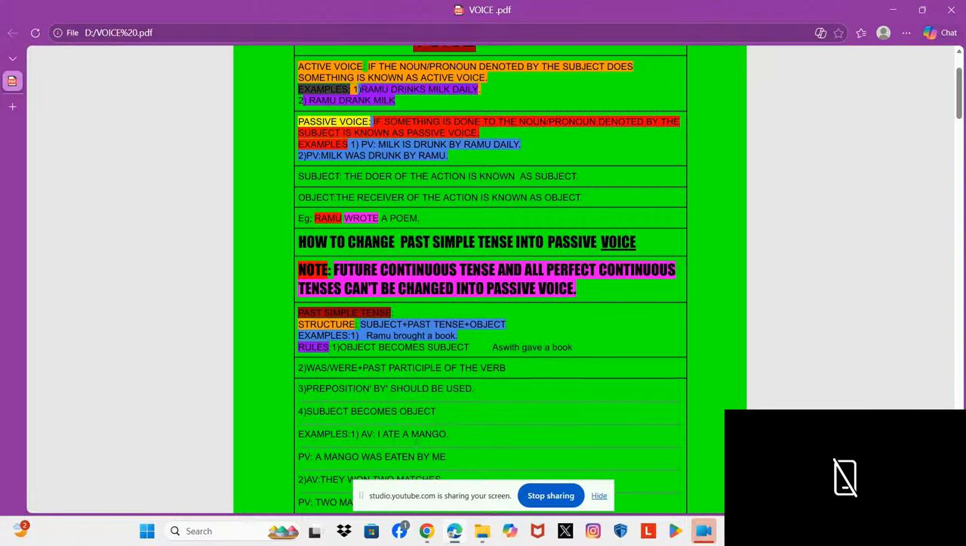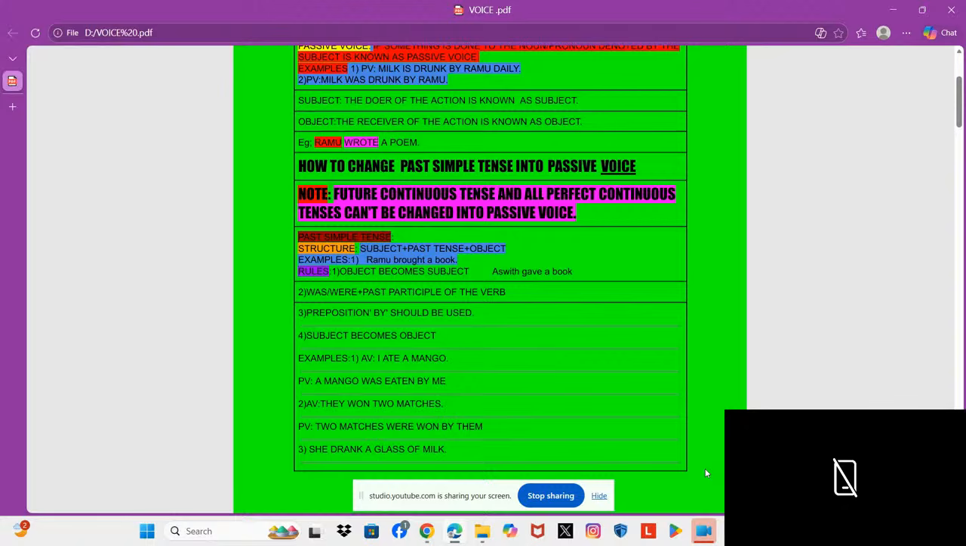Here see an example for active voice. I ate a mango. Now let us change this into passive voice. What is the subject in this? I. What is the object? A mango. What is ate? Past tense. According to the rules, what is the first rule? Object becomes subject. So what is the object here? A mango. We have to write the object, a mango, in the place of the subject. That means we have to start the sentence with a mango. So the object became the subject.